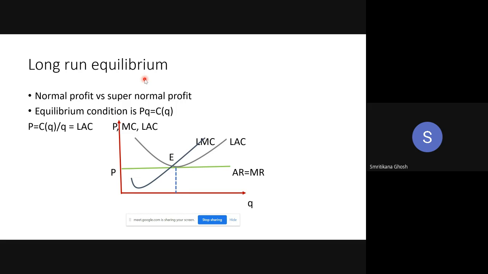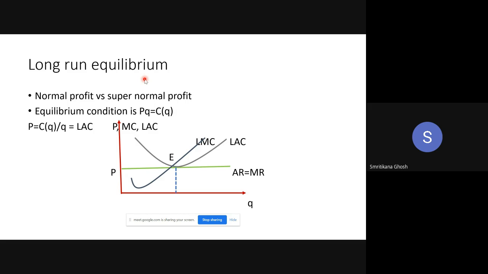But the total market size is 100 as before. So that 100 is now equally divided between these 10 firms. Each of these firms can sell 10 units of output. Initially they could sell 20, now they can sell 10 units. Is it okay? Yes, ma'am.